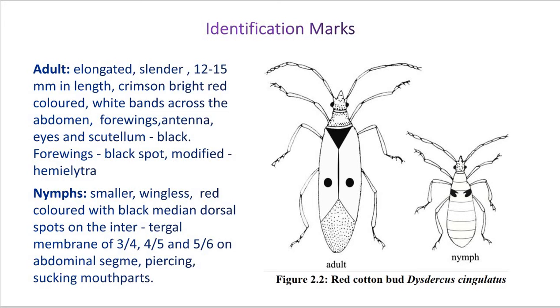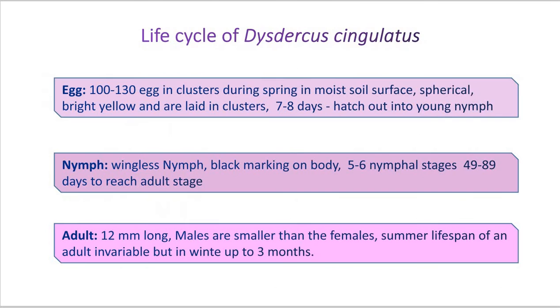Now, both adults and nymphs are provided with piercing and sucking kind of mouth parts. You are familiar with these mouth parts, piercing and sucking type of mouth parts. So, here you can see the piercing and sucking type of mouth parts. They are useful to suck the oil from the cotton seeds and also the juices from the cotton buds or different plants. Here we can discuss the life history of Dysdercus cingulatus.